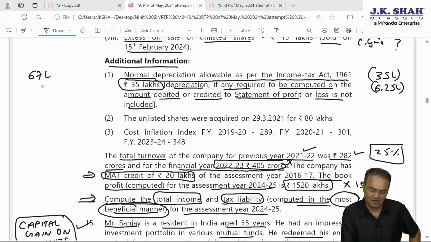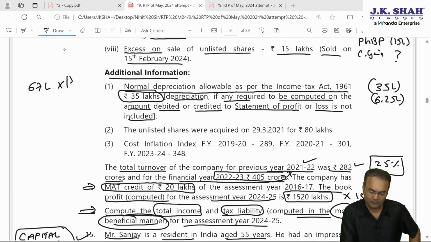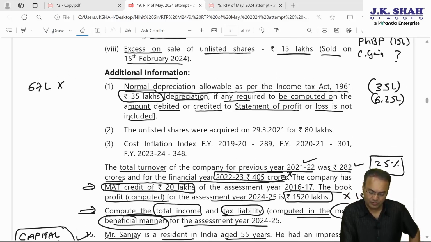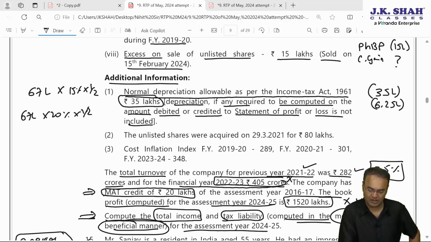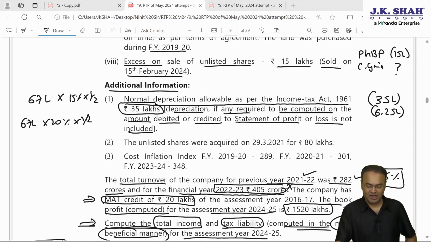So 67 lakh into 15% into half, there will be depreciation, and additional depreciation will be 67 into 20% into half, put to use for less than 180 days. This much extra will have to be calculated.